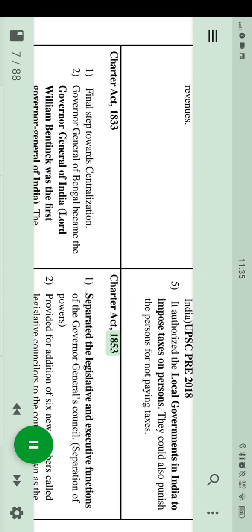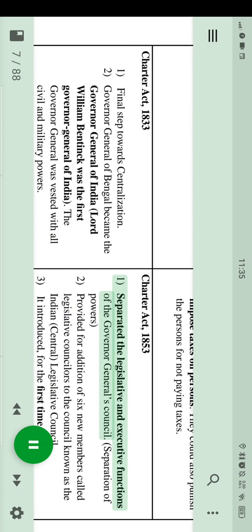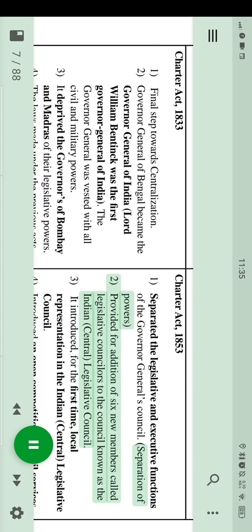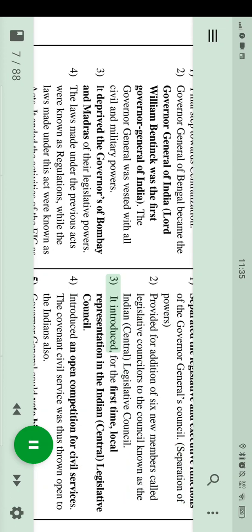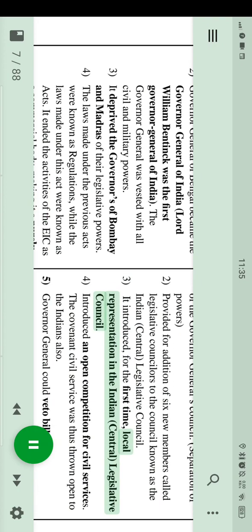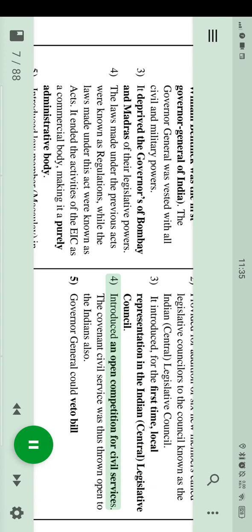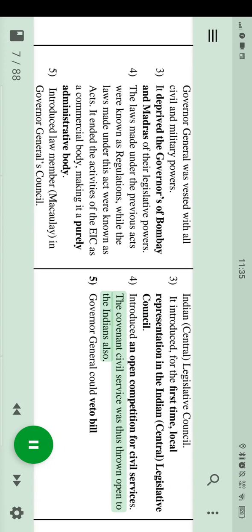Charter Act, 1853. 1. Separated the legislative and executive functions of the Governor General's Council. Separation of powers. 2. Provided for addition of 6 new members called legislative councillors to the council known as the Indian Central Legislative Council. 3. It introduced, for the first time, local representation in the Indian Central Legislative Council. 4. Introduced an open competition for civil services. The Covenant Civil Service was thus thrown open to the Indians also.